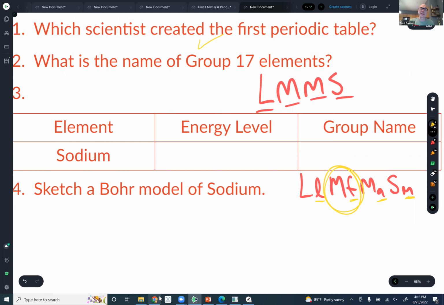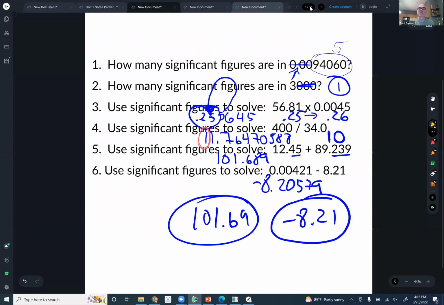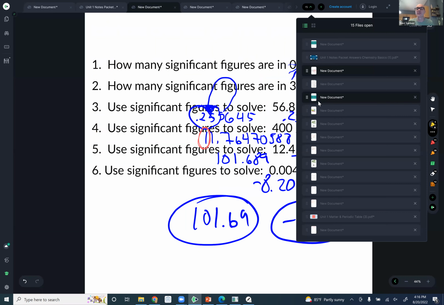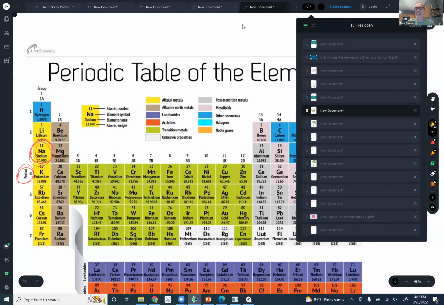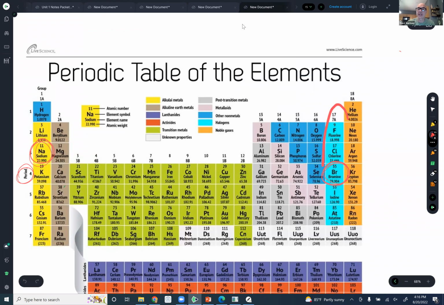All right, now we need to go to group 17 off of the periodic table. I got to scroll way back here to find that. I believe, actually, let's just do it this way, and I think we'll find it faster. Okay, so the periodic table, here we are. Group 17 is over here on the far right side.